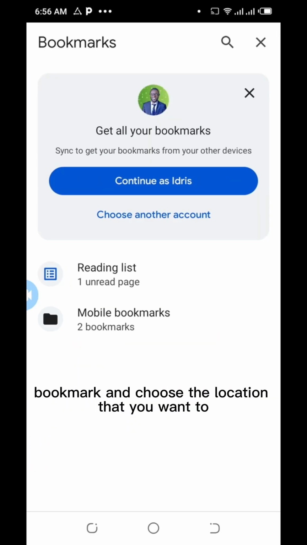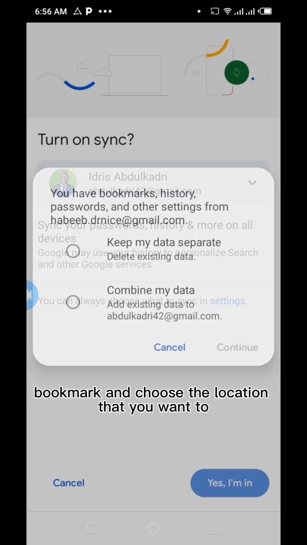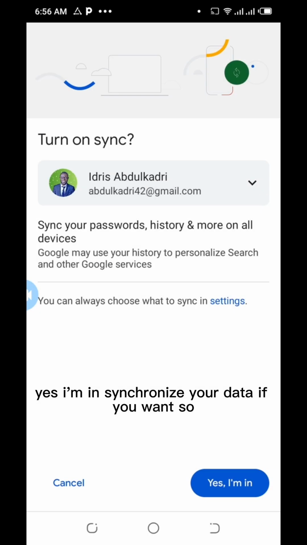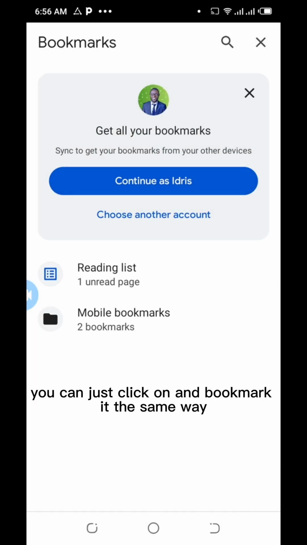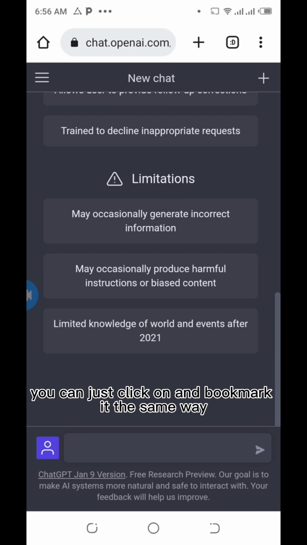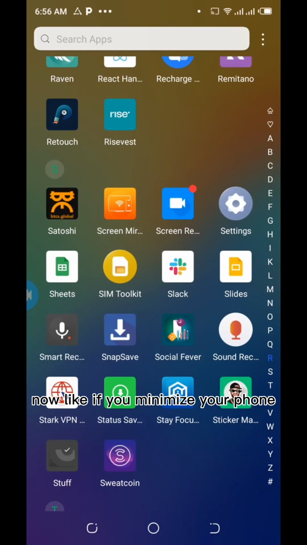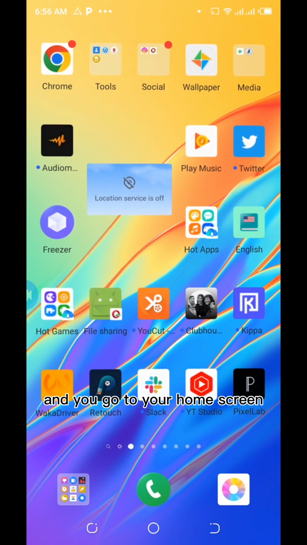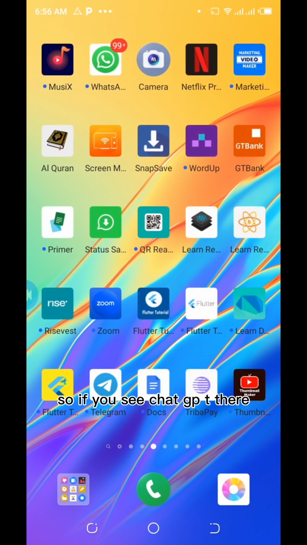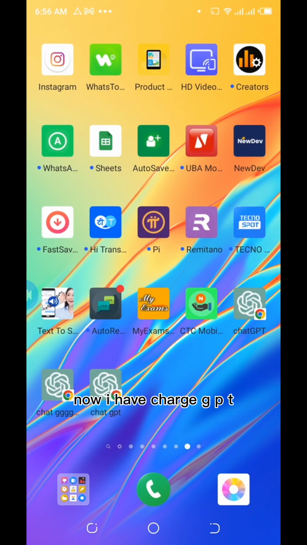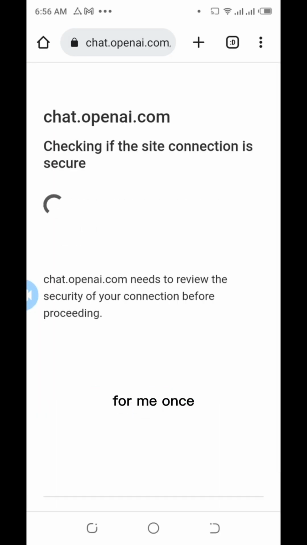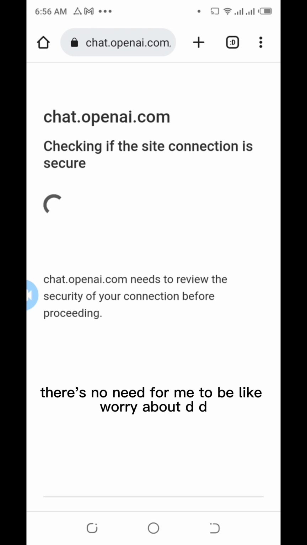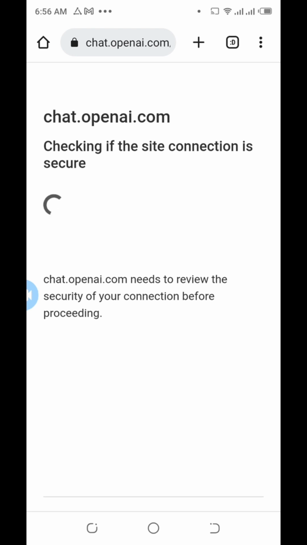If you prefer bookmark, choose the location that you want to put the bookmark. Yes, and synchronize your data if you want. But I don't want to synchronize mine. You can just click on and bookmark it the same way. So now, if you minimize your phone and you go to your home screen, you should see ChatGPT there. Now I have ChatGPT here. So if I click, it opens ChatGPT for me at once. So there's no need for me to worry about the URL every time. The same thing you can do for Playground.